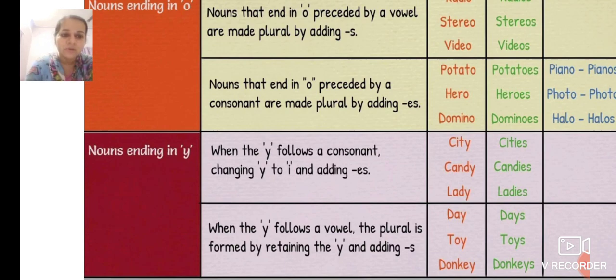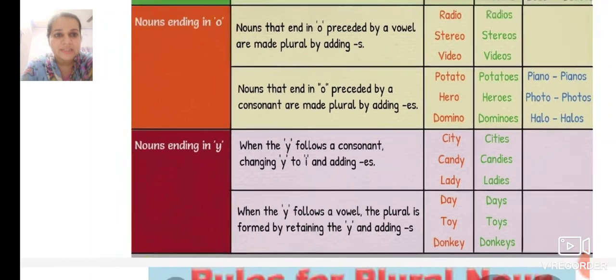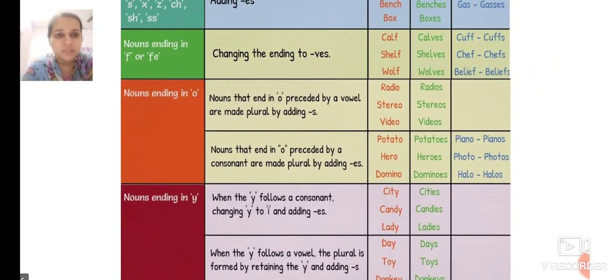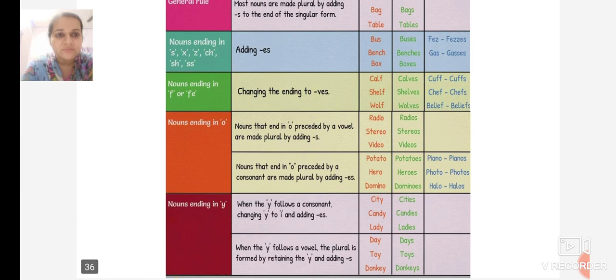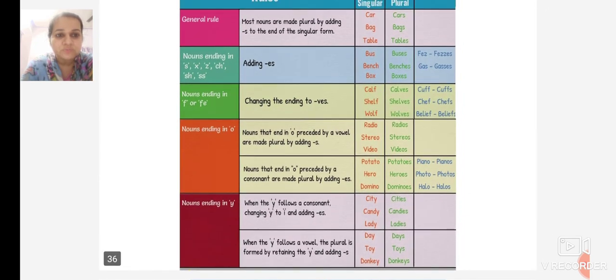When the Y follows a vowel, the plural is formed by retaining the Y and adding S. Now, when the word is ending with Y, but before Y is a vowel, we add only S. When this concept is clear, only then you will be able to change the words from singular to plural.